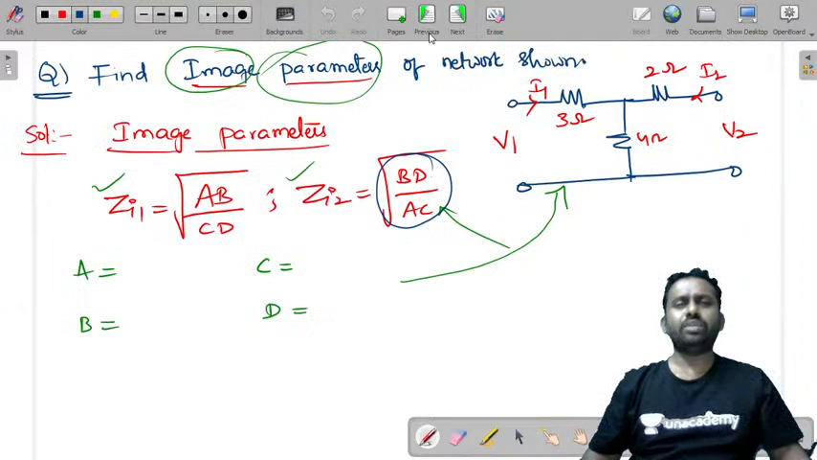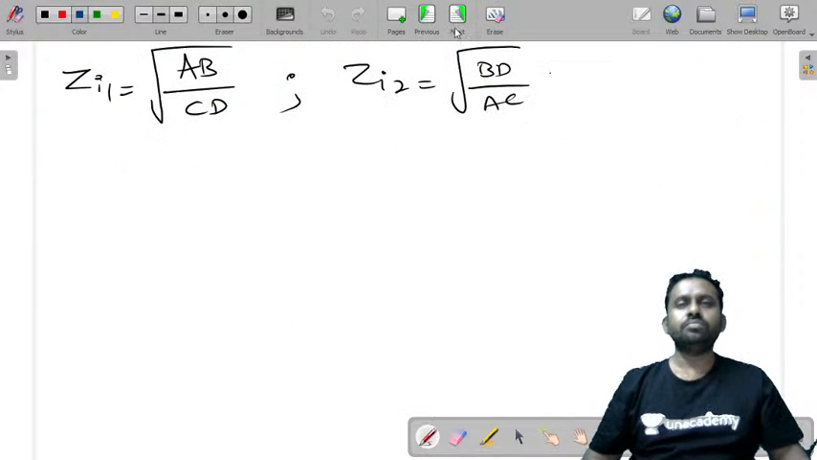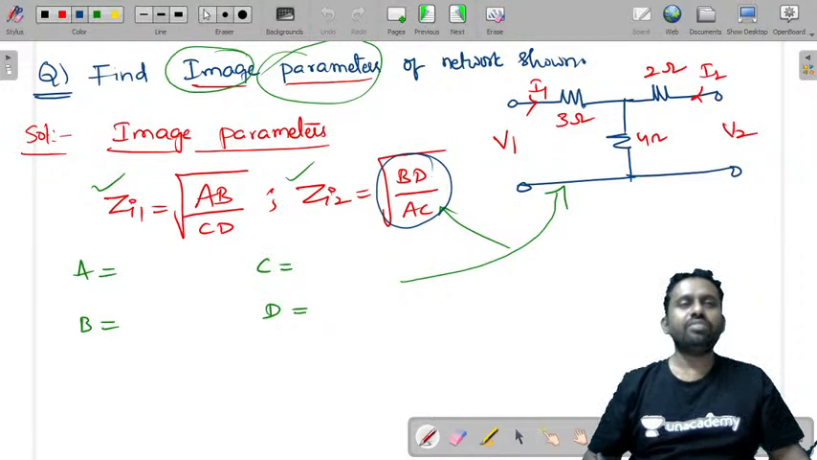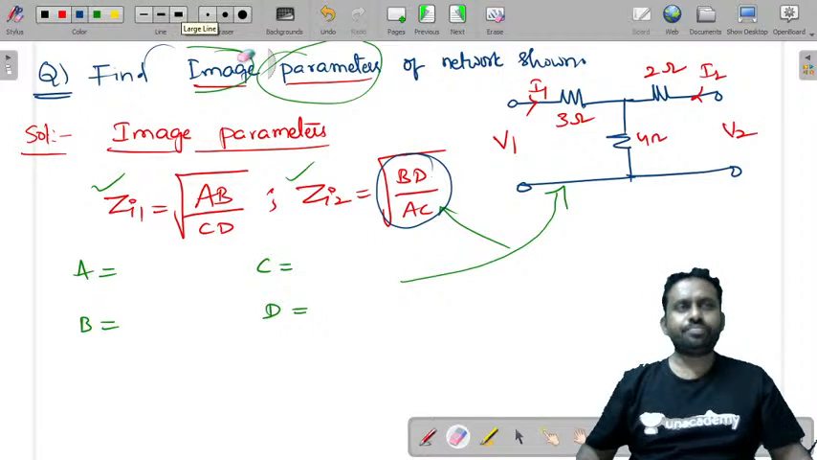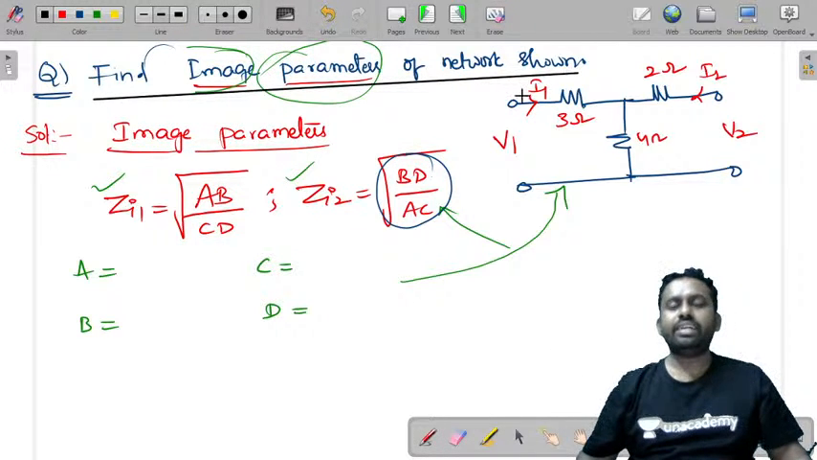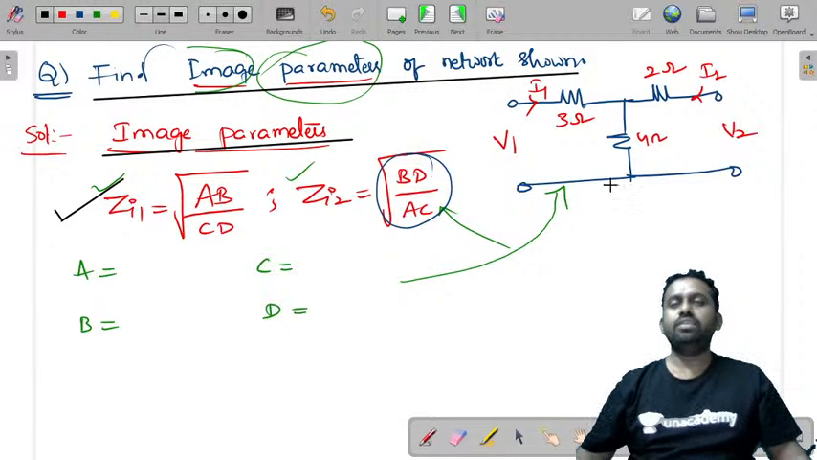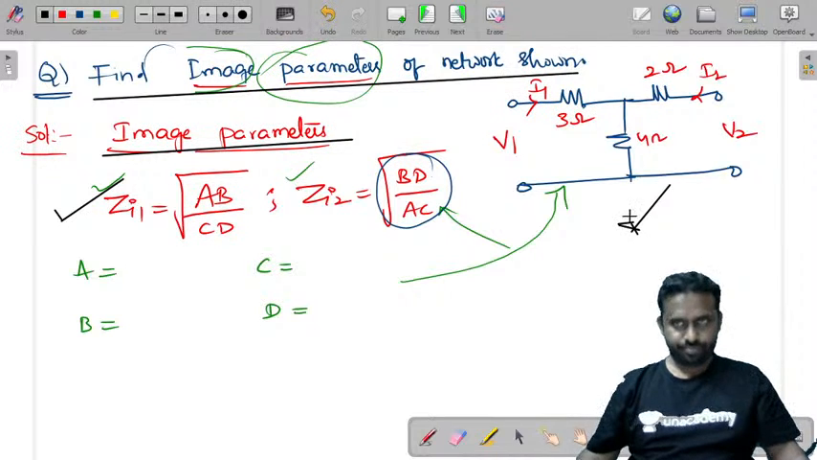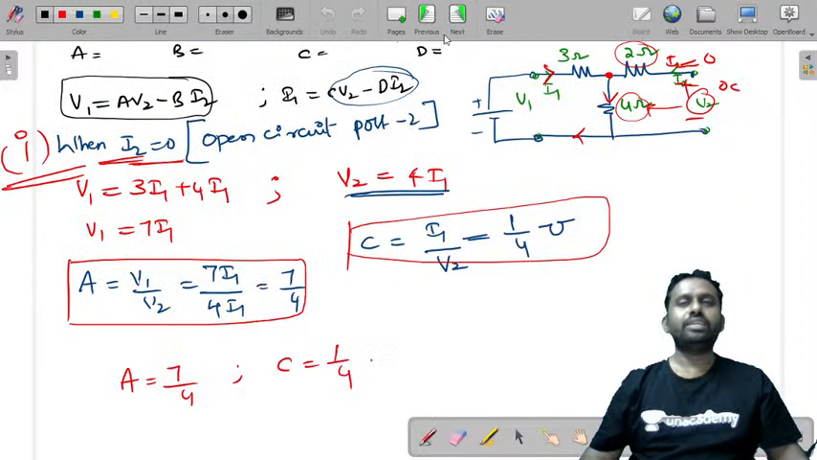We were actually given a question like this. What was it? The question was: find the image parameters of the given network shown. So we have written image parameters in terms of ABCD, and we know how to find ABCD parameters for this. So we have just taken this network